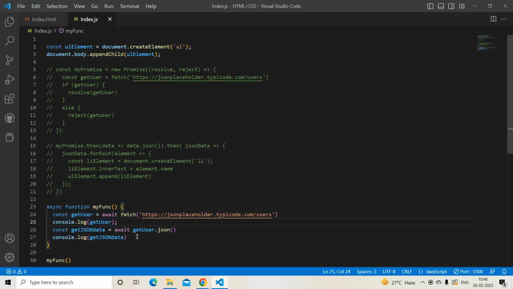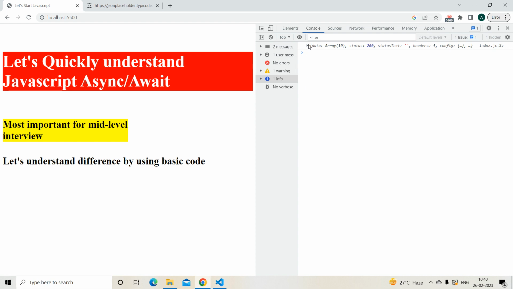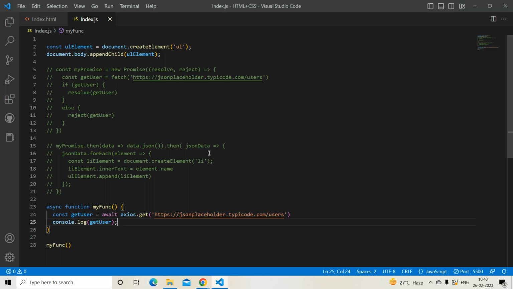So you can see I need to write 4 lines of code because I used fetch. But what if I used axios.get? Then I no need to write this. I'm getting the data in the first call itself. So that's the advantage axios has. There will be less code you need to write, and you are getting your data in the first call. You don't need to write two dot then. In the initial call itself, you are getting the data.